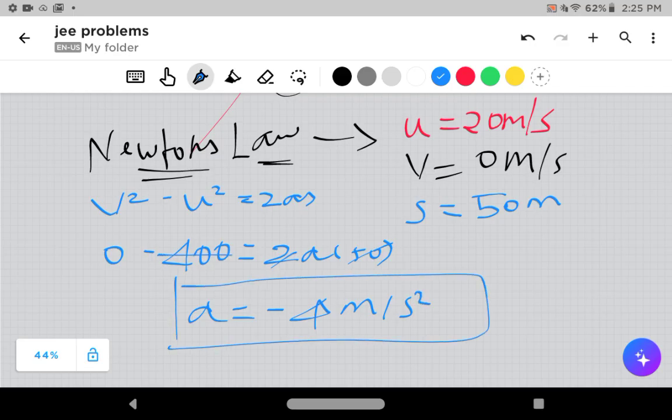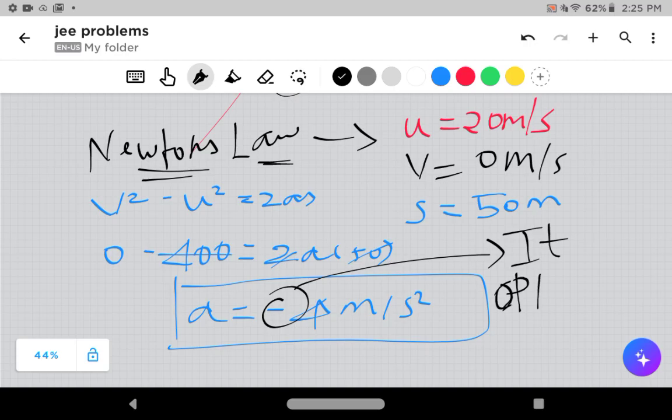Okay, I found out that a is minus 4 meters per second squared, but what is that minus? Yeah, now we are getting a good amount of knowledge. The minus in this question indicates that it opposes the motion.